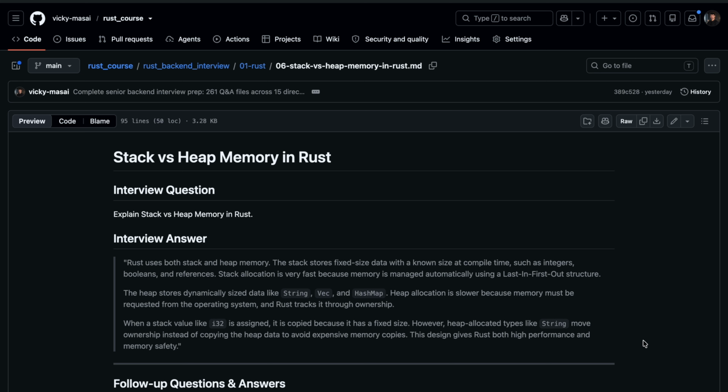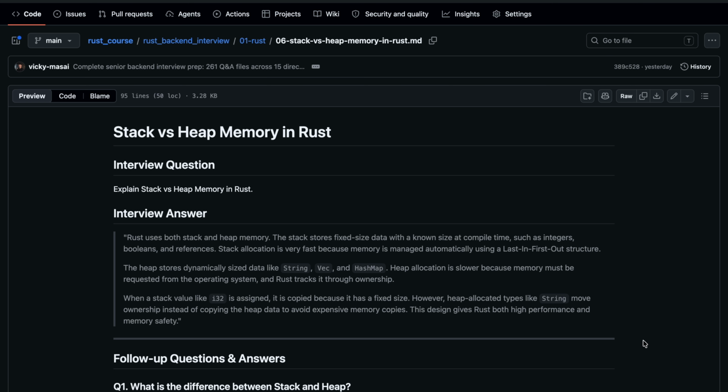Explain stack versus heap memory in Rust. Rust uses both stack and heap memory. The stack stores fixed size data with known size at compile time, such as integers, booleans, and references. Stack allocation is very fast because memory is managed automatically using a last in first out structure. The heap stores dynamically sized data like a String, Vec, and HashMap. Heap allocation is slower because memory must be requested from the operating system and Rust tracks it through ownership.